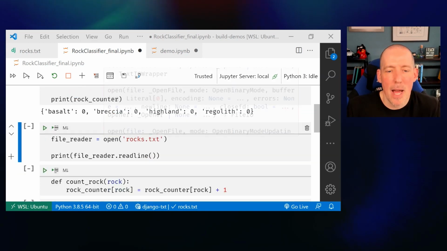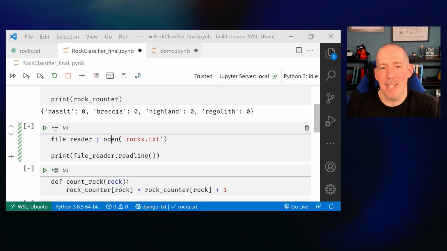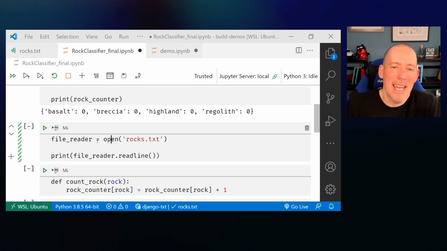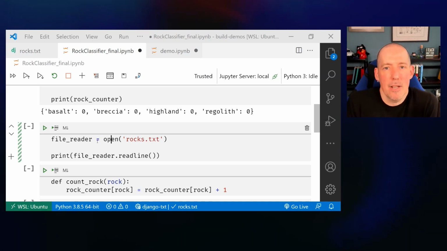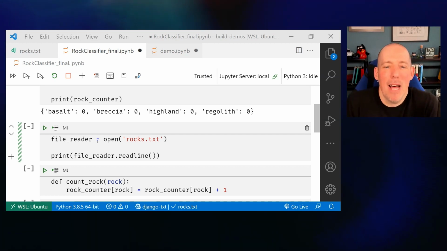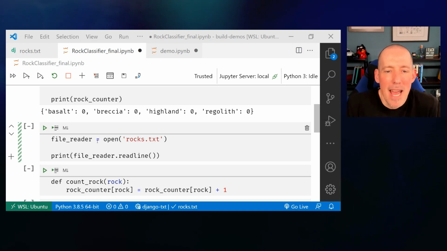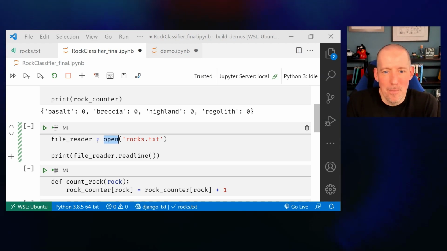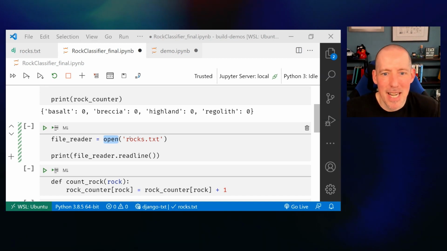Now what I want to do is open up that text file. And again, Python helps me out here, trying to keep things relatively close to English and as simple as possible for these types of operations. It gives me a helper function right here called open. All I have to do is give it the name of the file, which is rocks.txt.